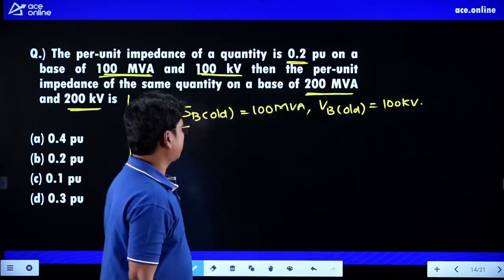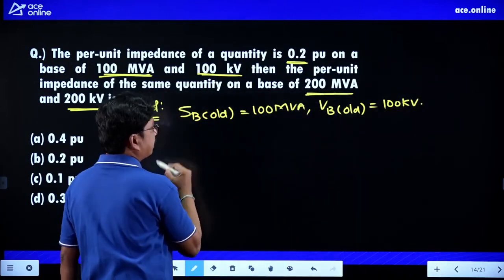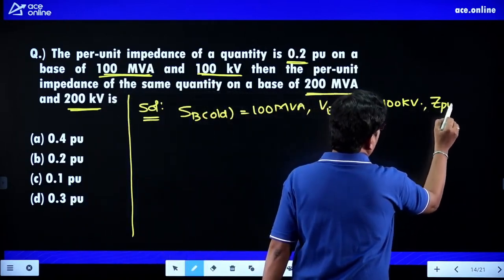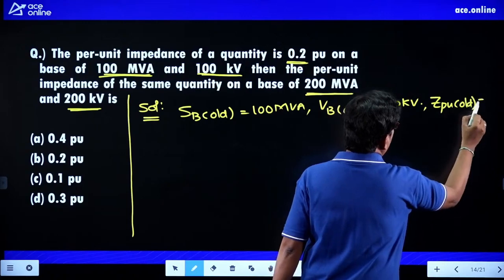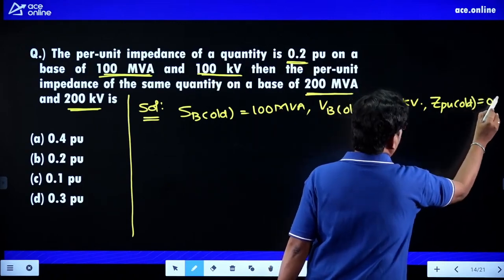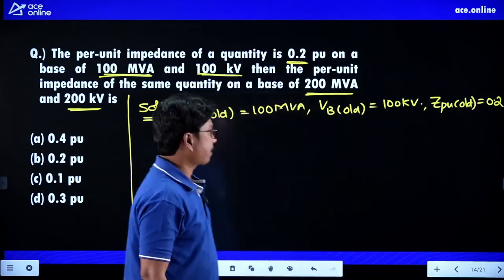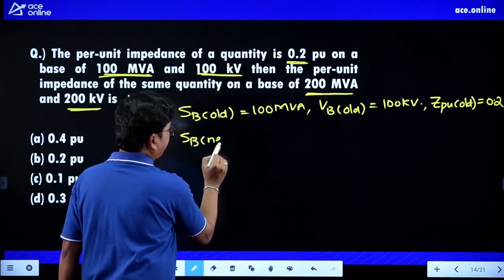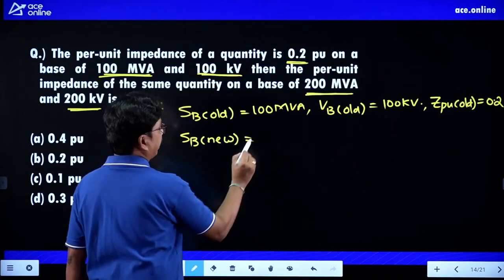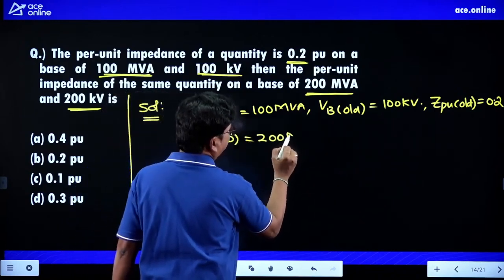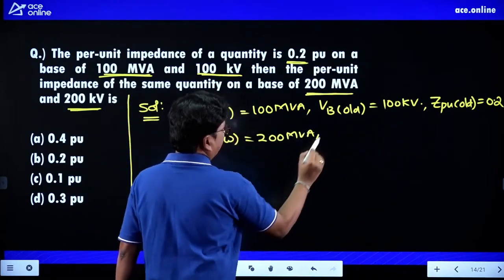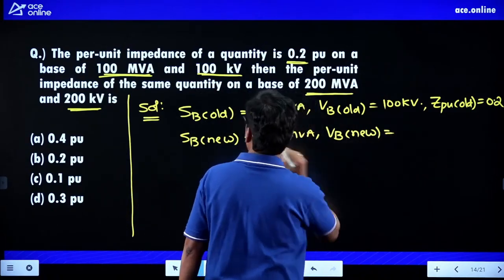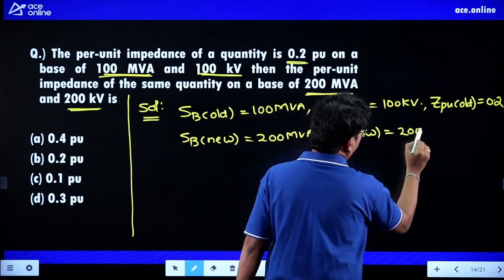And what about Z per unit old value? It is given as 0.2 per unit. And S base new value is 200 MVA. And what about V base new value? The V base new value is 200 kilovolts.